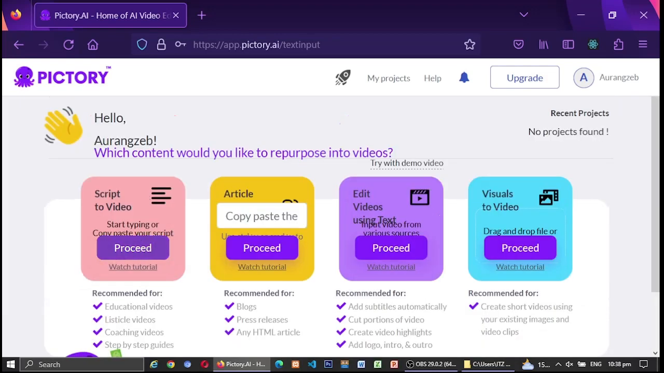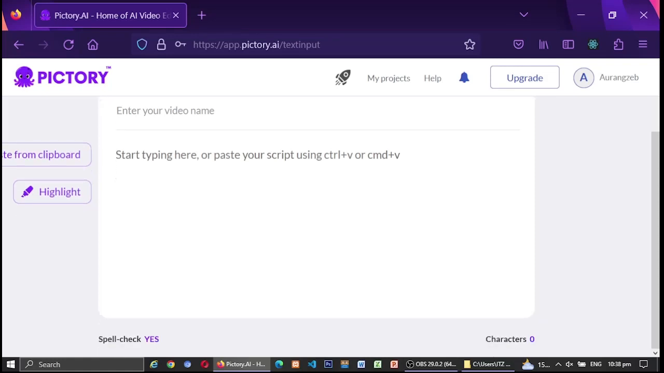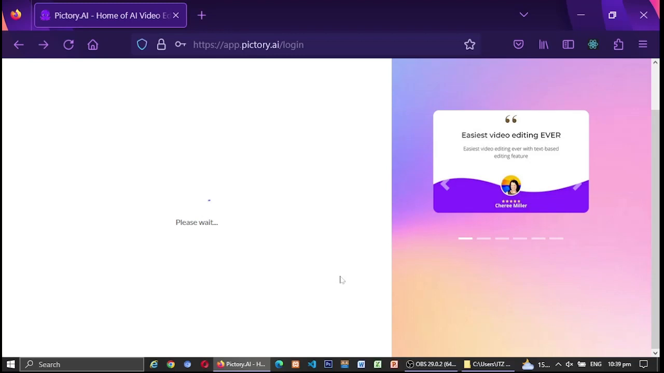In my case you can paste your script here and this will generate a video for you with high quality voice. This is free software, you just need to log in using a Google account and you are ready to go. You can start from the trial version. You can make videos so fast for your YouTube channel or Facebook page.